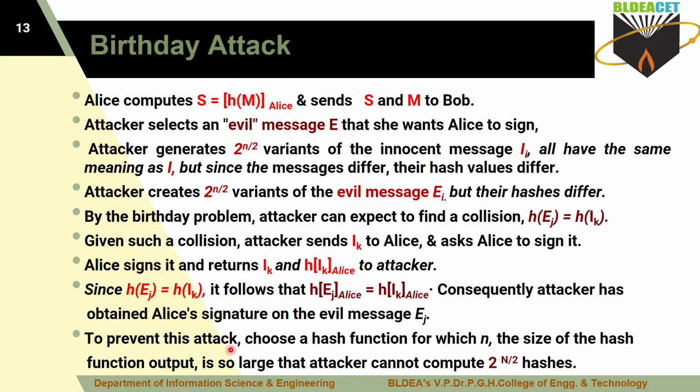How do we prevent this attack? Choose a hash function whose output size n is so large that the attacker cannot compute it. If it is greater than 2 to the power of n by 2, then it is highly impossible for the attacker to carry out this birthday attack. So this is the solution for the birthday attack problem: you have to choose the hash function output in such a way that it is greater than 2 to the power of n by 2. So this is what we call the birthday problem or birthday attack. Is it clear now? Okay, thank you.